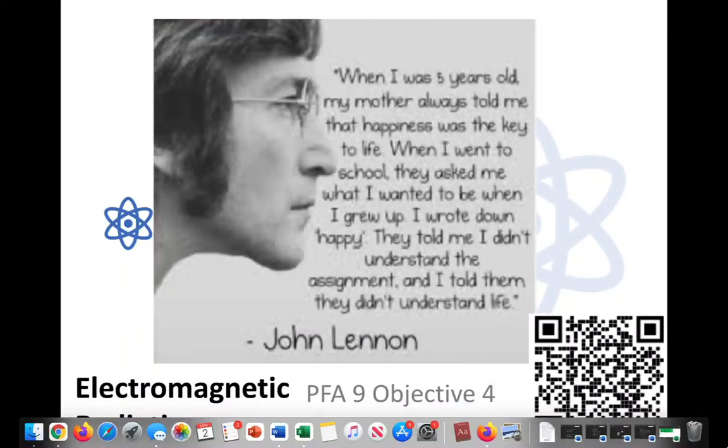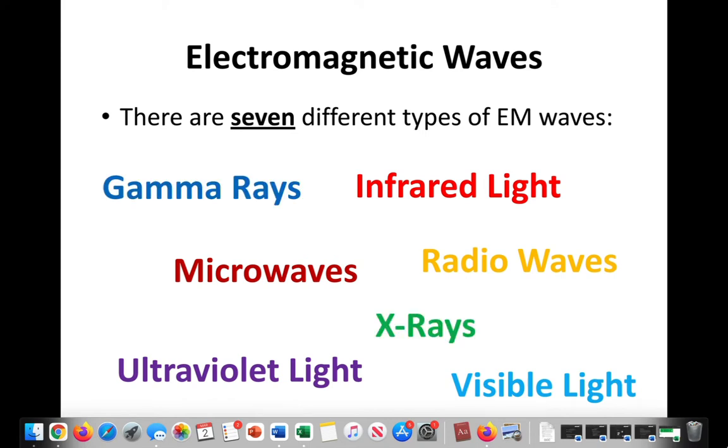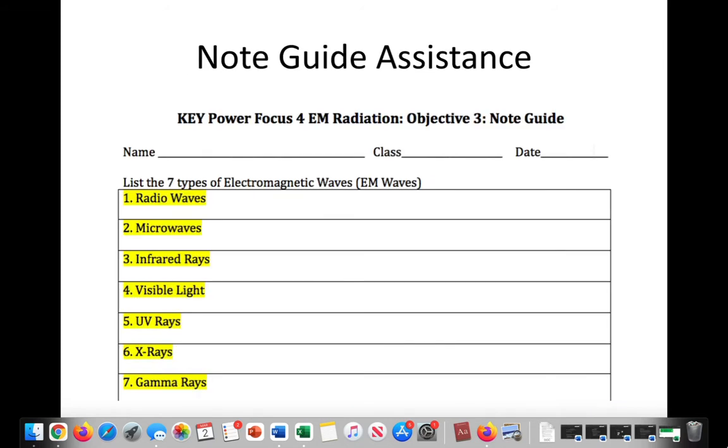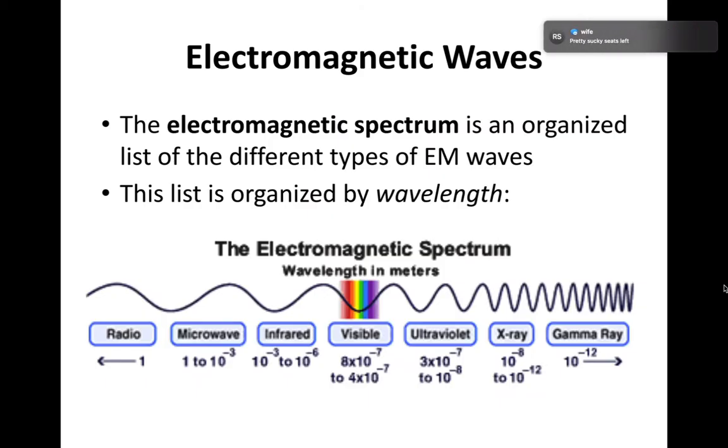All right, our last objective for Power Focus Area 9, all about electromagnetic waves. So now we'll talk about more than just light as an electromagnetic wave. Here are the 7 different types. We've already talked about visible light, but we also have gamma rays, infrared, radio waves, microwaves, UV light, visible light, and we'll explore the difference between each of those in terms of frequency and wavelength after you add them to your note guide. So go ahead and press pause, type those in, and then we'll go on.